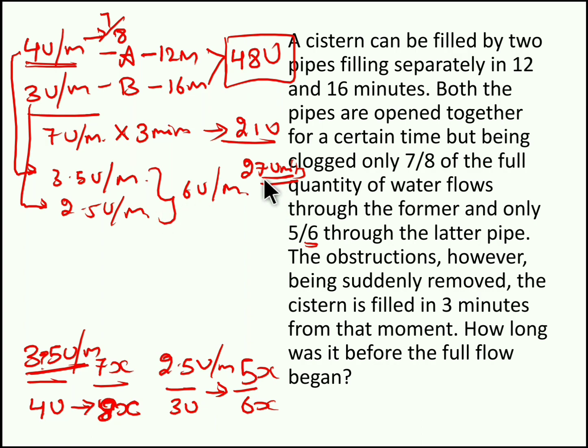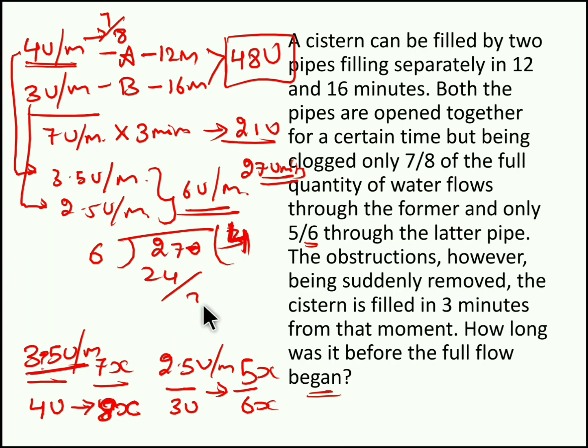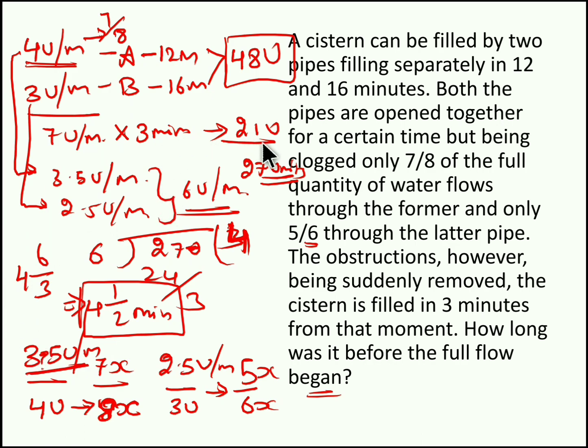This 27 units got run by both pipe A as well as pipe B with clog, with the efficiency 6 units per minute. Now we have to find how long was it before the full flow began. So we have to find the clogged time, which is 27 units by 6 units per minute. So 27 by 6, we get 4 times 6 is 24, we have remaining 3. So we can write this as a mixed fraction, 4 and 3 by 6 minutes, which can be written as 4 1 by 2 minutes. So actually both the pipes were clogged for 4.5 minutes. After removing the obstruction, it ran for 3 minutes and completed the last 21 units.